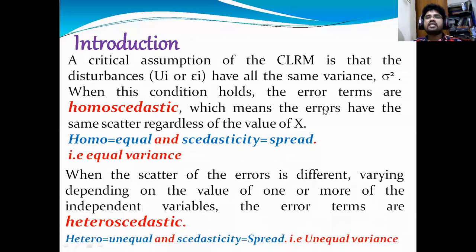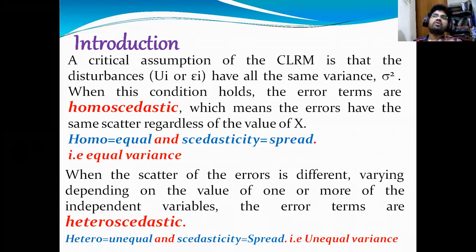This means that errors have the same scatter regardless of the values of x. Here I'm repeating that homoscedasticity means the same variance or equal variance of the error term. In our economics terminology, the disturbances all have the same variance. That is called homoscedasticity or homoscedastic. So this is the main thing, homoscedasticity.